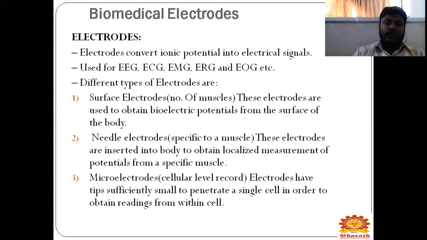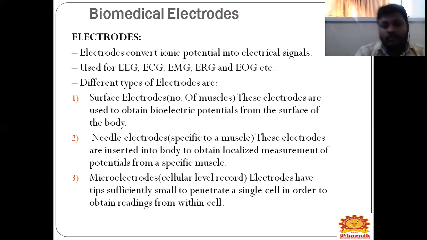And next one is your microelectrode, that is a cellular level recorder, and the electrode has a tip sufficiently small to penetrate a single cell. It will be somewhat like a fine pin-like structure.